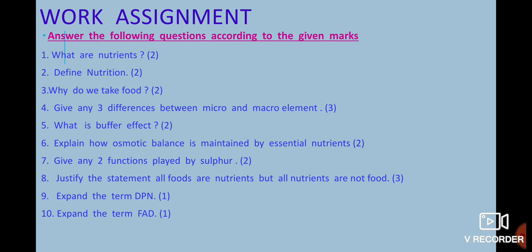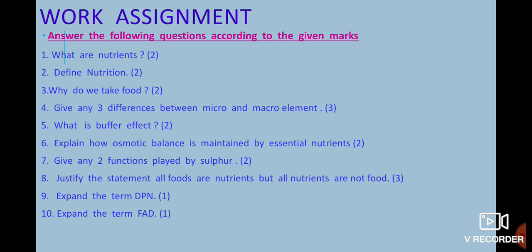Now based on today's lesson, I have given some work assignment to do. You have to solve these questions in your life science worksheet copy. I repeat, these questions need to be solved in the life science worksheet copy. I'm repeating the questions in case you have any problem, and please write the answers according to the marks given. First, what are nutrients? Second, define nutrition. Third, why do we take food? Fourth, give any three differences between micro and macro elements, for 3 marks. You need to write only 3.